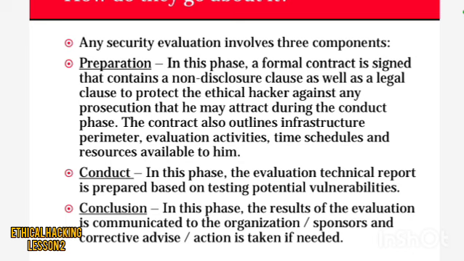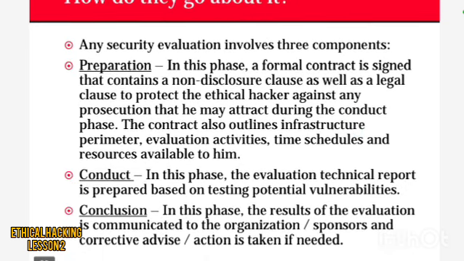Preparation, that is, the ethical hacker's preparation: in this phase a formal contract is signed that contains a non-disclosure clause as well as a legal clause to protect the ethical hacker against any prosecution that may occur during the conduct phase.